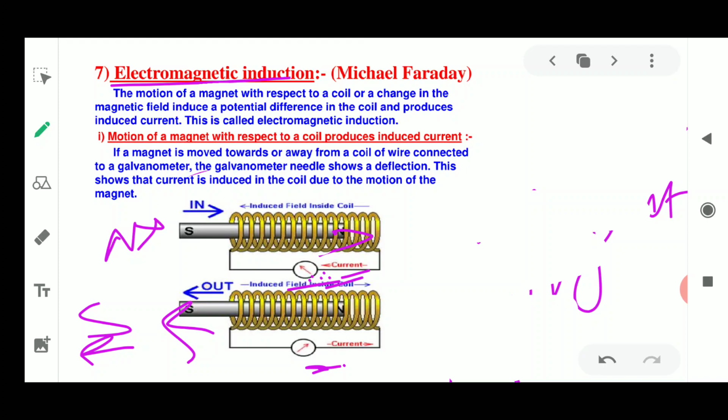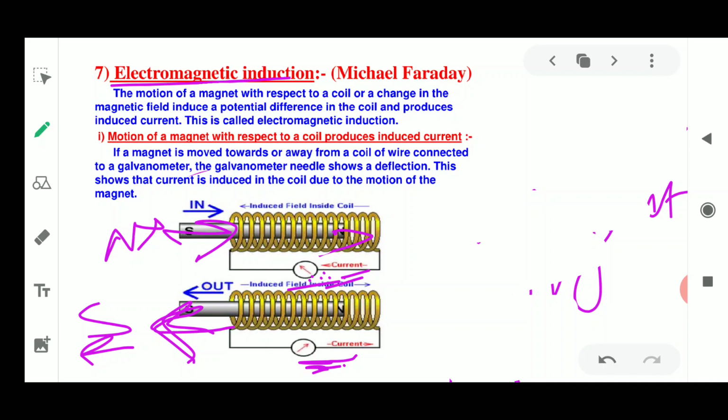So this was recorded. So what were the observations? The first observation was that when the magnet was moving inside the solenoid, a deflection was seen. The deflection was towards one side, and when the magnet was moved outside the coil, the deflection was just opposite to the first one. So both the things were clear. And the third observation was that as long as the magnet was moving, the current was shown, and once the magnet stops moving, no induced current is generated in the coil.